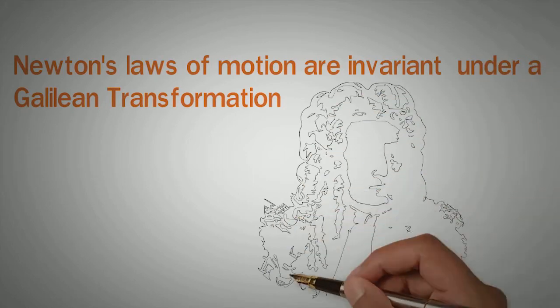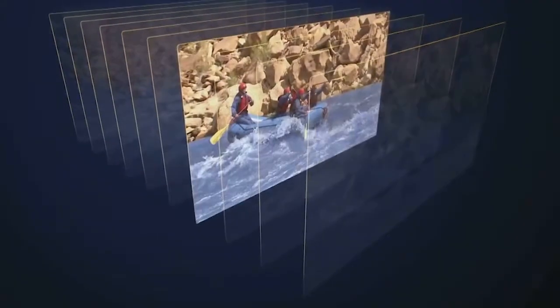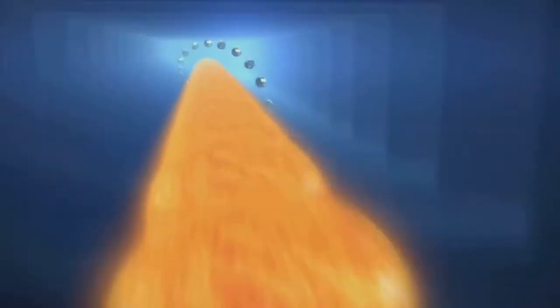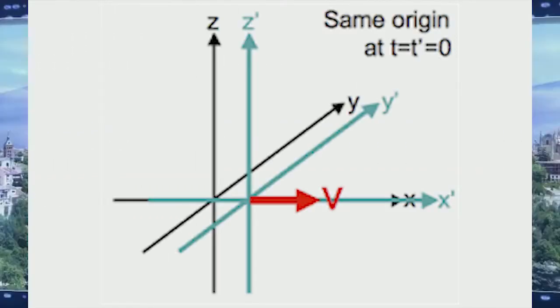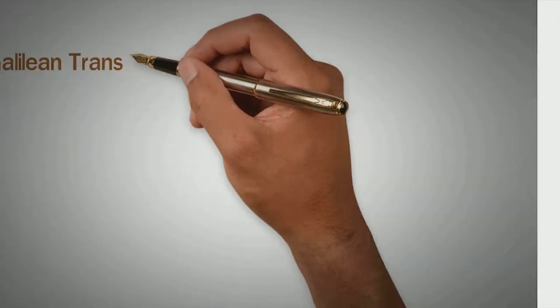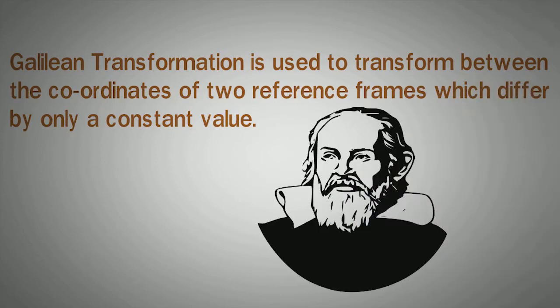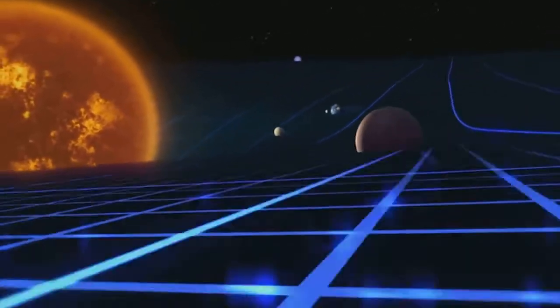When we go from one inertial frame of reference to another, it signifies that Newton's laws of motion remain the same across all the inertial frames of reference. It also implies that this law is universal in nature for all the inertial frames of reference. It also suggests that there is no absolute frame of reference and all the inertial frames of reference are equivalent in nature. Here, Galilean transformation is used to transform between the coordinates of two reference frames, which differ only by a constant relative motion. All these laws were thought to be the fundamental laws until a controversy arose.